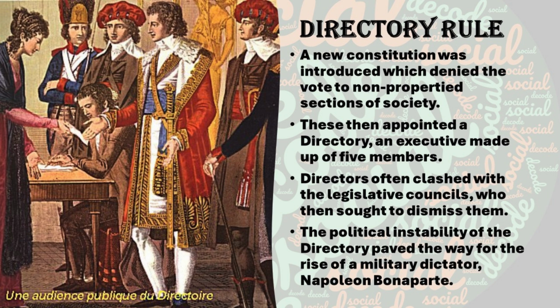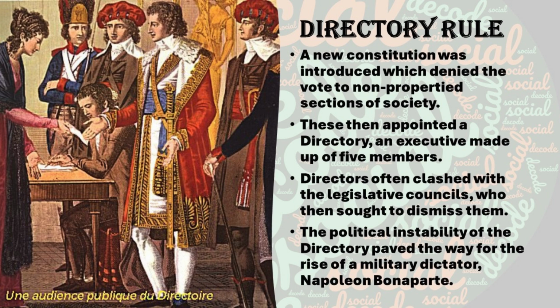What is meant by Directory? Directors means more than two or three members, right? Similarly, executive power was now given to a five-member body called the Directory. However, the Directory was corrupt and inefficient. Among them there was competition, each one fighting the others. They were jealous among themselves and fighting with each other. It led to corruption, and that form of government was not good.